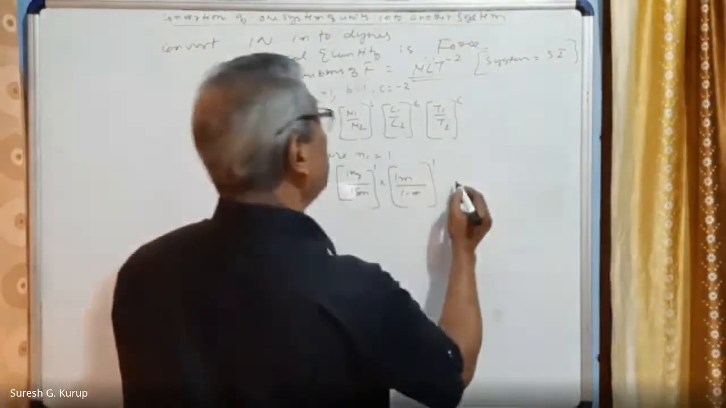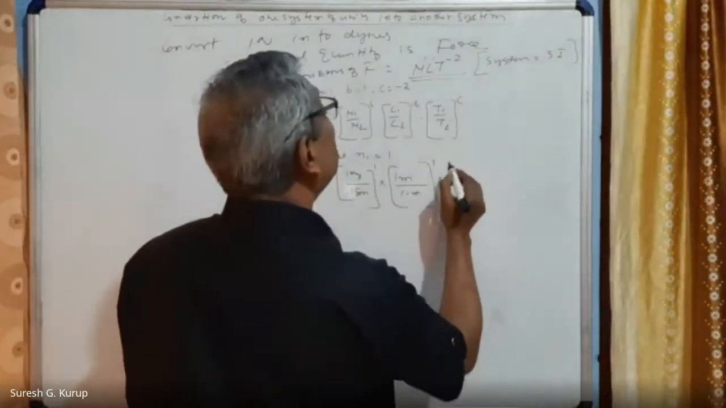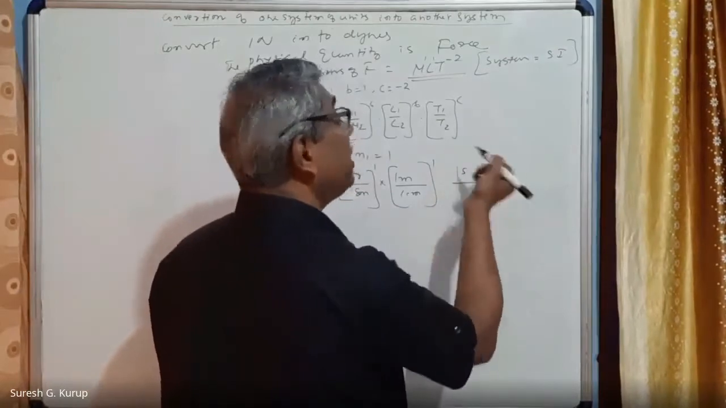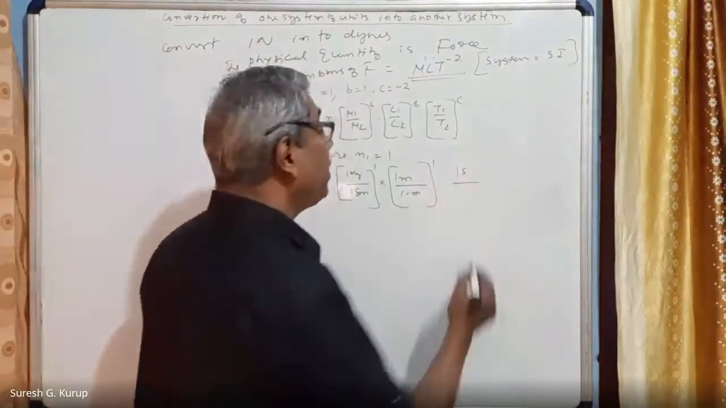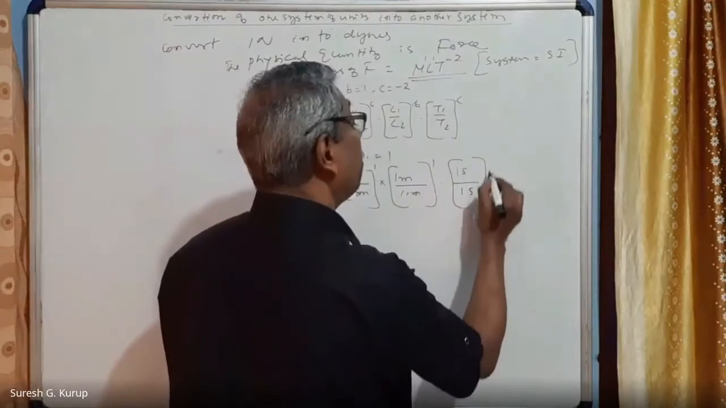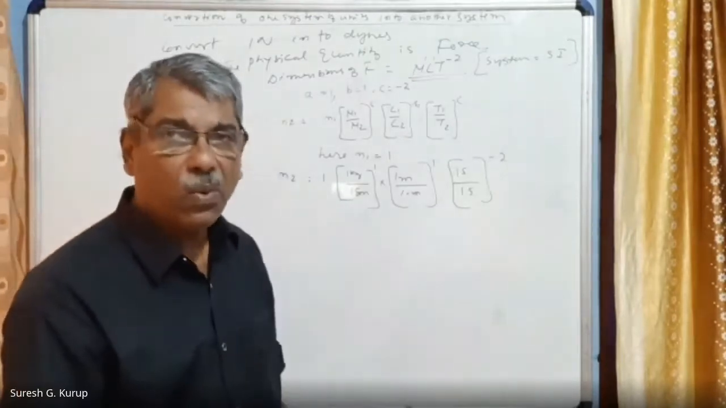Okay, into T. In the SI system, T is 1 second, divided by the CGS system, also 1 second only. The whole raised to -2. 1 by 1 is equal to 1. 1 raised to any quantity is equal to 1. Am I correct?